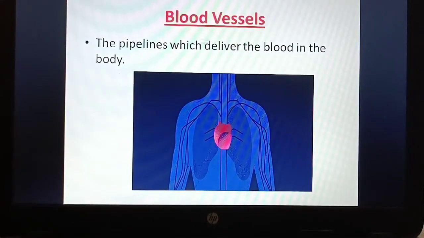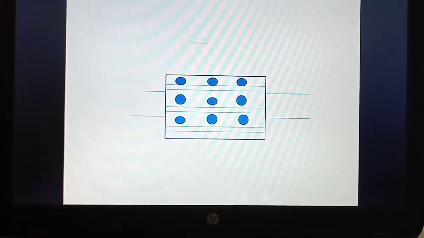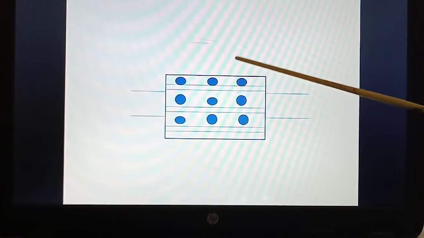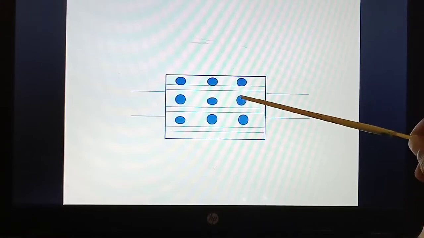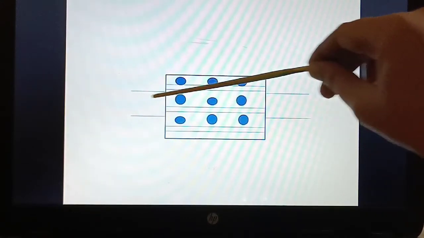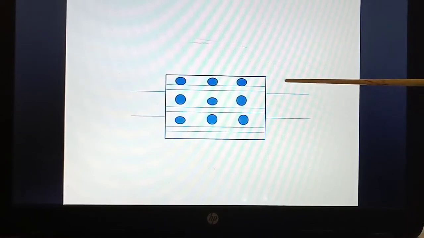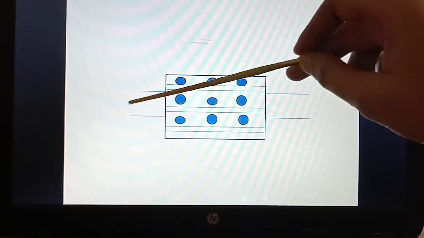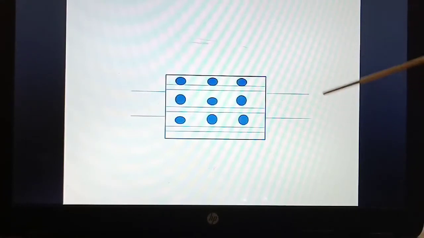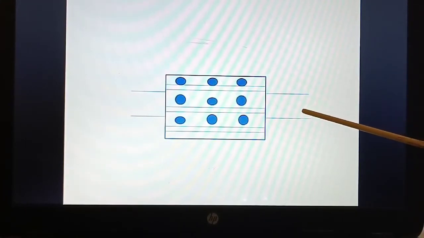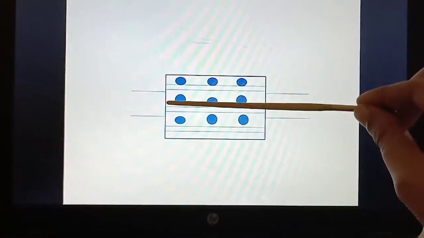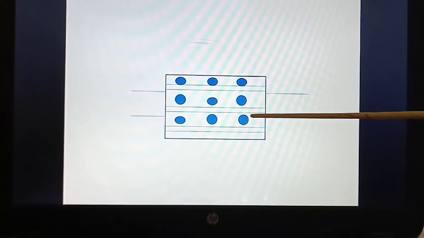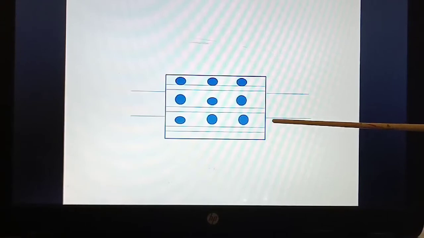Now, what are the differences between these three blood vessels? So if you consider this an organ, the box is like an organ, and this organ needs the fresh blood. The fresh blood comes in and the waste blood goes out from this side. There are two paths here. Fresh blood always carries oxygen, it is called oxygenated blood, and the waste blood is deoxygenated blood. It has carbon dioxide.